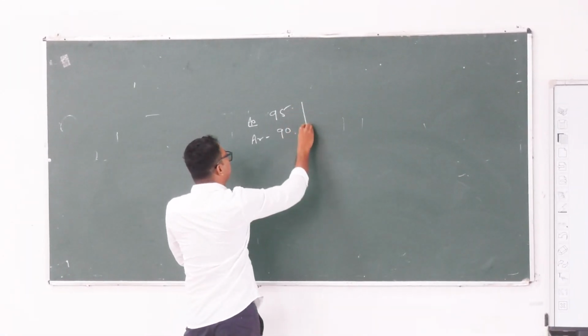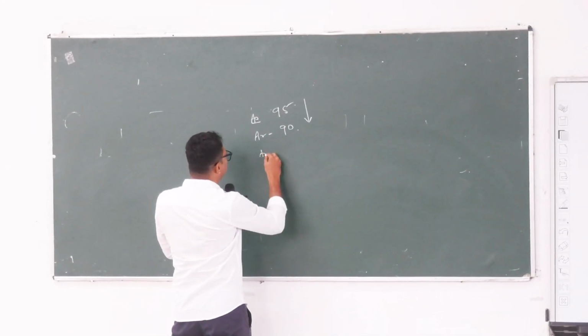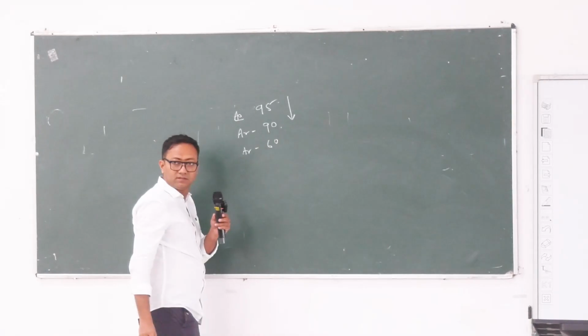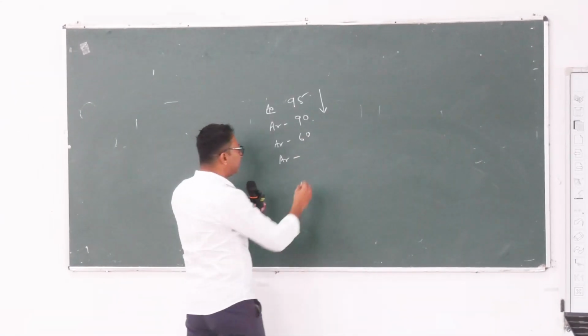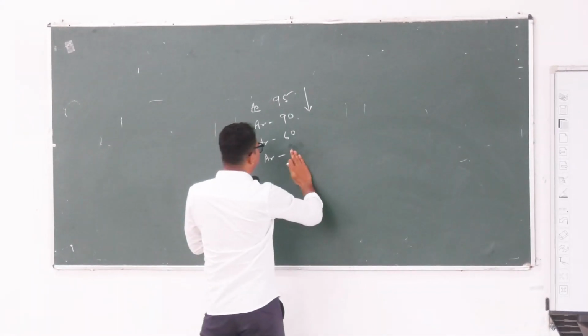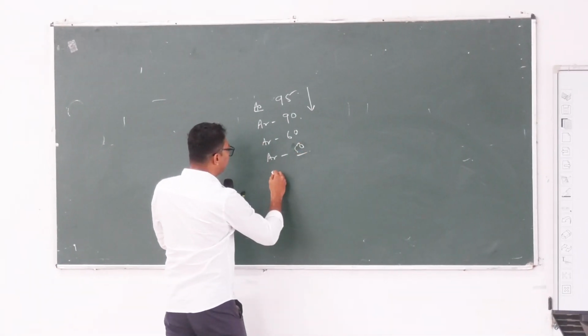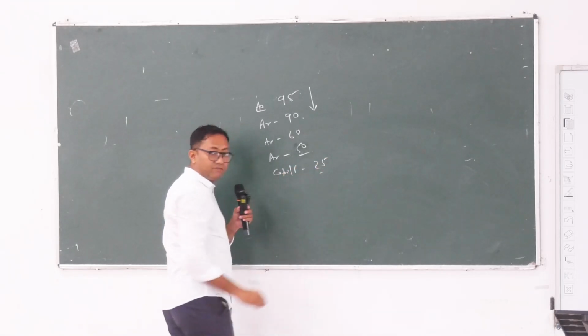That is why blood is flowing from aorta to arteries, right? Then more small arteries, 60, maybe. Okay, arterioles, far less. Say 50. Okay, then capillaries 25.